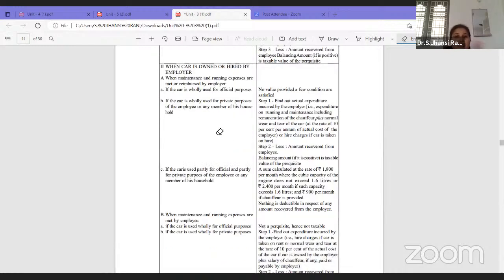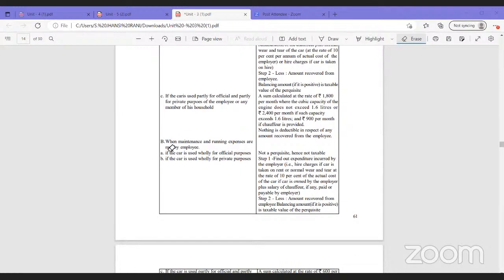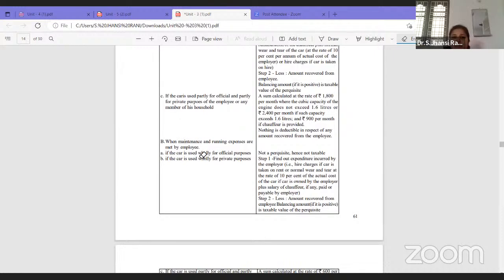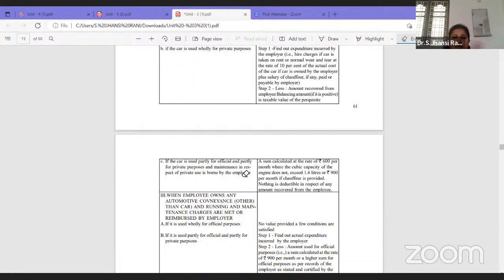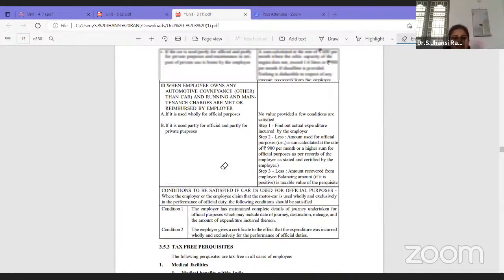But if he is using it totally for his own private purpose, in that case, whatever expenditure the employer is paying, that is taxable. But if he is using it partly for official and partly for private purpose, again the same rule is applicable: 1800 per month and 2400 per month, depending on the CC, and 900 per month. Next comes where maintenance charges are met by the employee. For official purpose, it's not a perquisite. If it is for private purpose, he will collect from the employer. So this is how the car is treated. This is all you have to memorize.